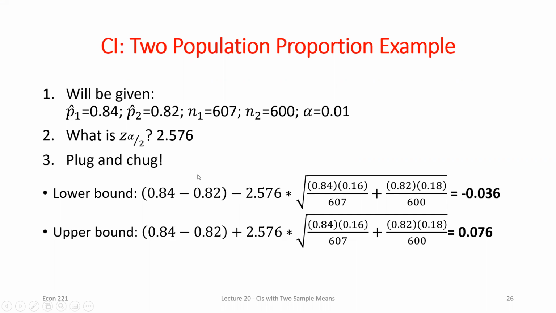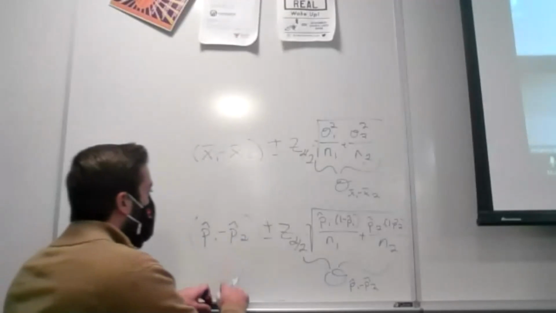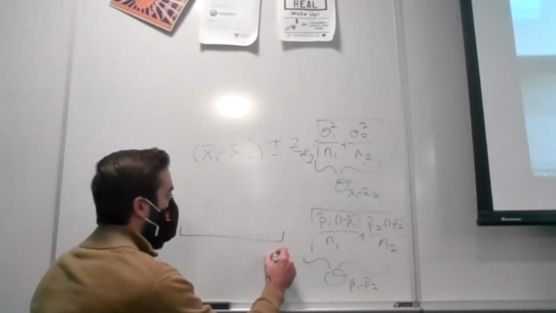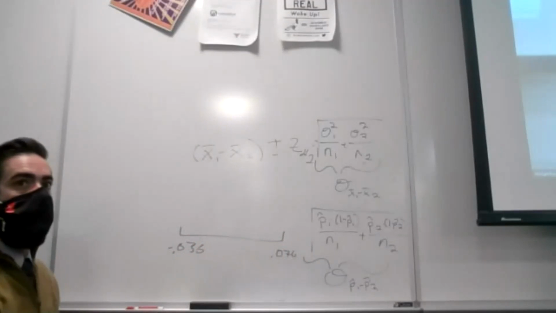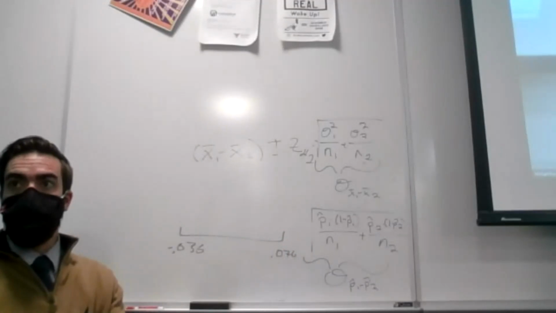But that's the only other part of this equation that's different, right? It's just that variance component. So here, I've got negative 0.03 to 0.07. This isn't a really interesting confidence interval. I shouldn't say it's not interesting, but what we can say here is our confidence interval is going from, I think it was, negative 0.036 to 0.076. The true difference, right, the change in views on covering everyone,